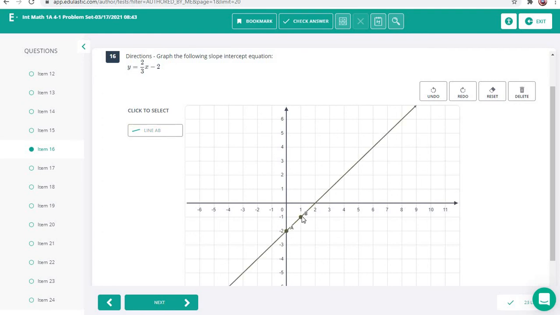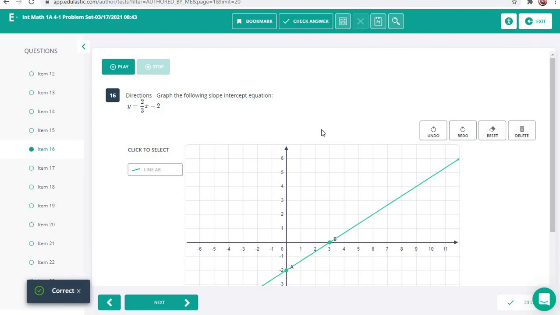Now, Edge Elastic's just going to randomly throw another point on there, and then you're going to have to grab that point and just move it around to where you want it. So how do we figure out where this second point goes? Well, we use the slope. Again, remember, slope is rise over run. So the top number is how far we go up. The bottom number is how far we go to the right. So here, since it's positive, we're going up, always go to the right. So here it's 2 over 3. So take this point and go to your original point, and then you're going to go up 2 and over 1, 2, 3. So that is our answer there.